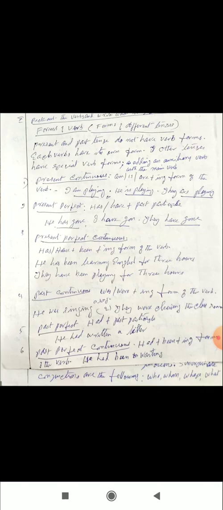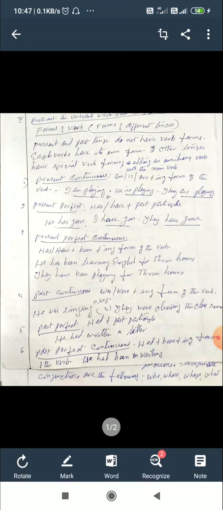The present perfect: the verb form is has or have plus the past participle. If the subject is singular, has plus past participle. If the subject is I or plural, we use have. He has gone, I have gone, they have gone. Have gone and has gone are present perfect tense. Has or have is the auxiliary, then the past participle. The past participle of go is gone, play is played, run is run,